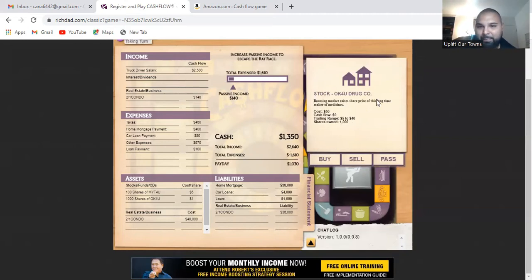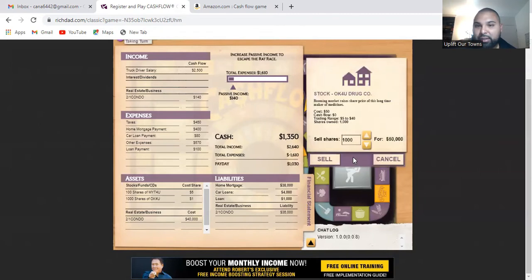Oh, look at this, you guys. So that stock, okay for you. I bought this stock for $1. You see that? And the cost just went up to $50, and I have 1,000 shares. If you guys remember, I took out a loan so I can get 1,000 shares. So now I can sell all 50 because right now, as you can see, it trades between $5 and $40. So right now, I actually have a chance to sell it for more than $40, which, as you can see, it doesn't really happen too often because it usually stays between 5 and 40.